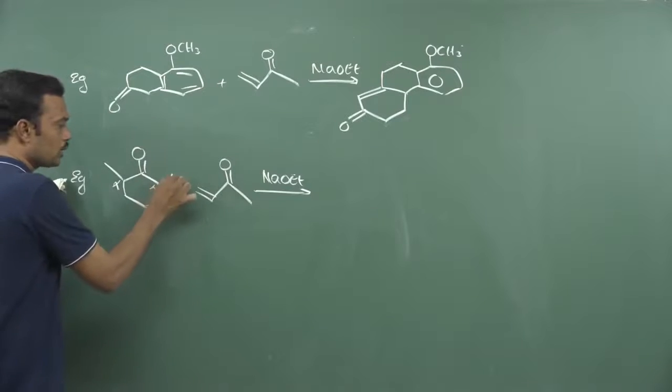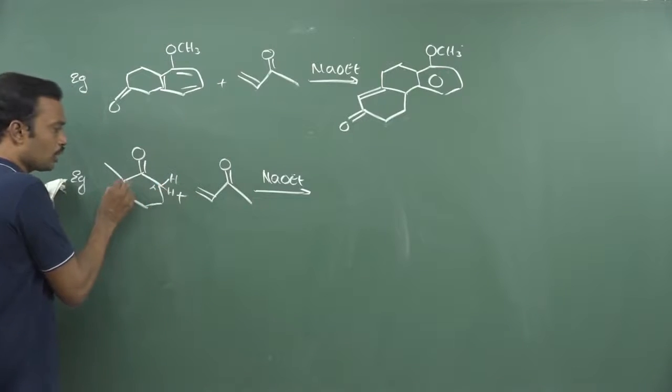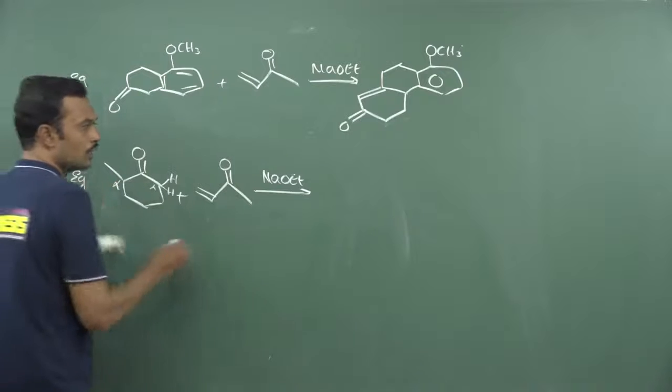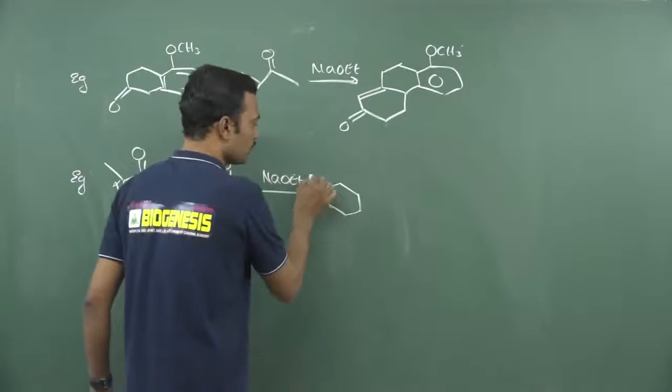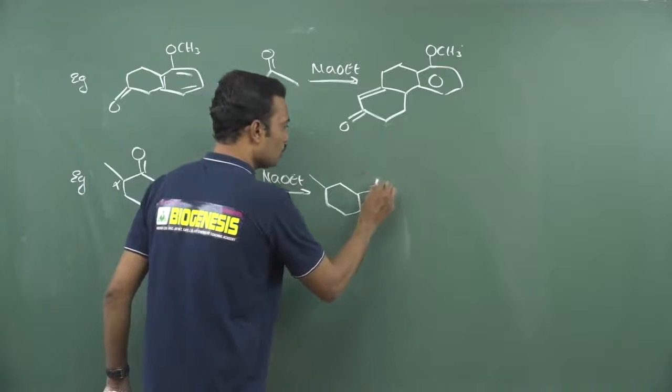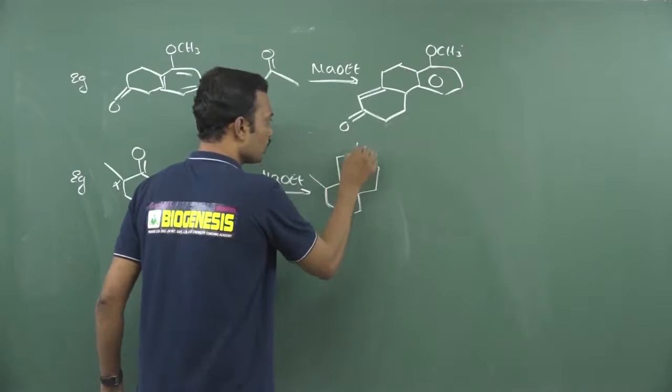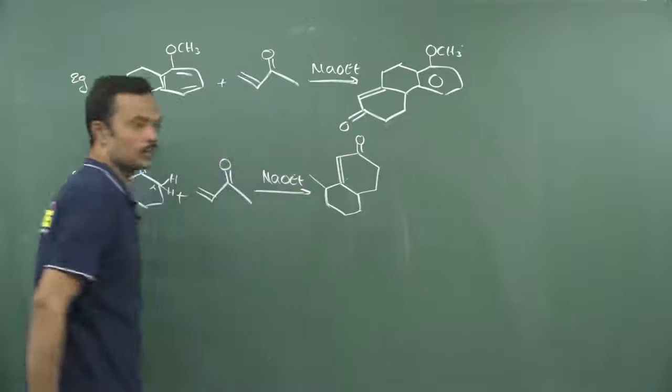So this will carry 2 hydrogens and this has only 1 hydrogen. This is more acidic and this is less acidic. So right side ring formation will take place. So can I write 1, 2, 3 and this is 4 and you write down this carbonyl and put a double bond like this. That is the answer.